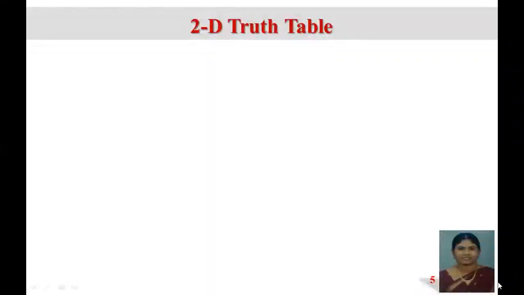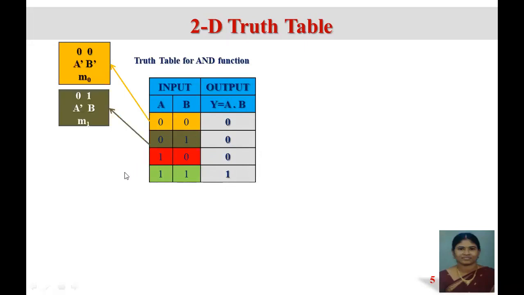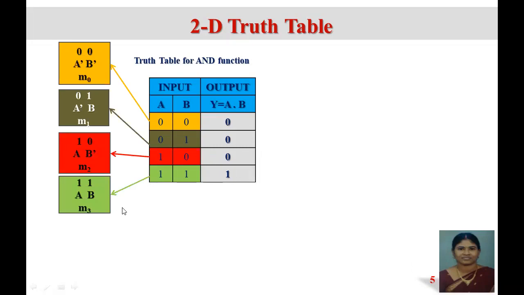Let us now know about the two-dimensional truth table, which we call the K-map. Here, I have taken the same example of the AND gate. Instead of 4 rows, 4 squares are used.